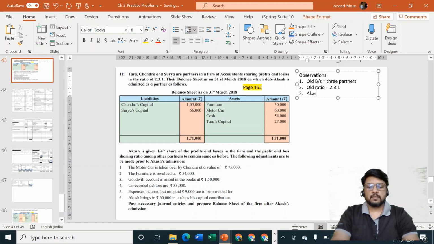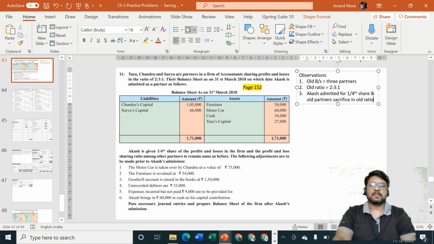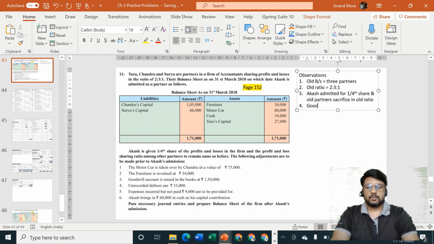Next, Akash admitted for 1/4 share and old partners sacrifice in old ratio, because there was an adjustment that profits and losses sharing ratio among old other partners remains same. That means they should sacrifice also in the old ratio. Next, goodwill capital is brought in by Akash.